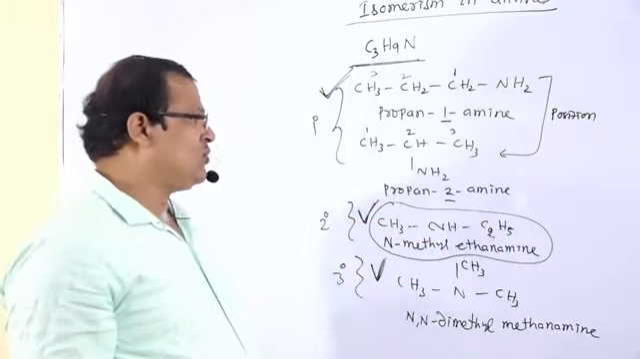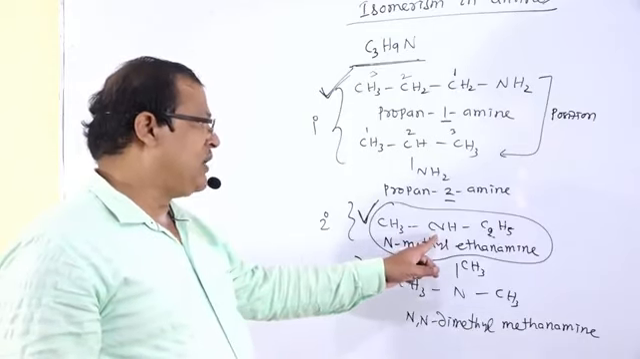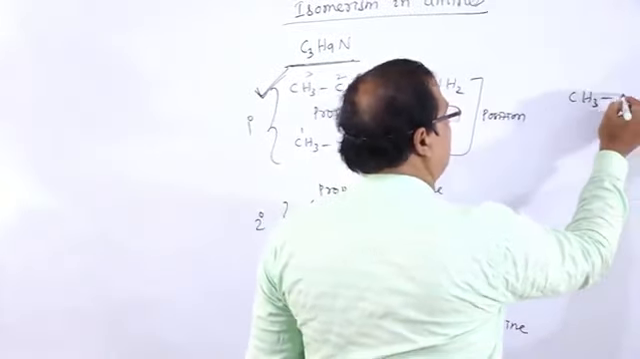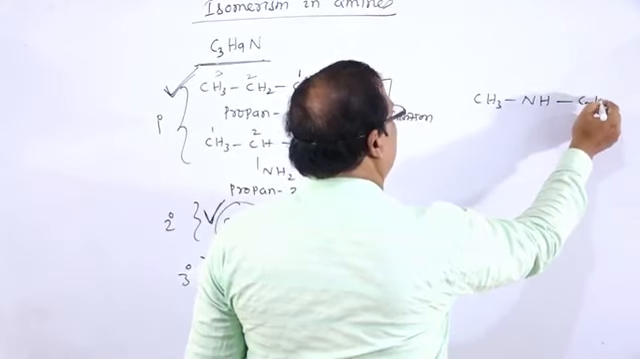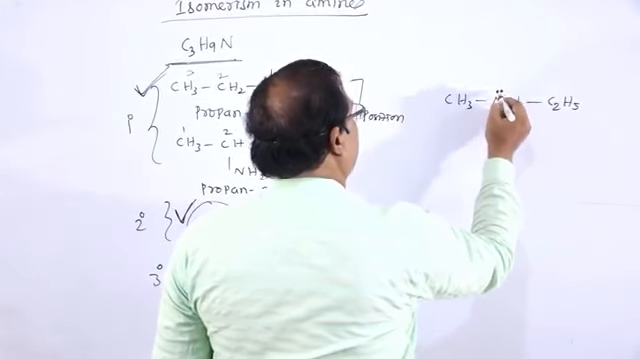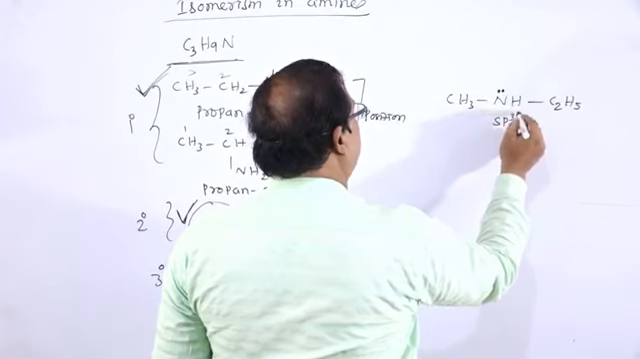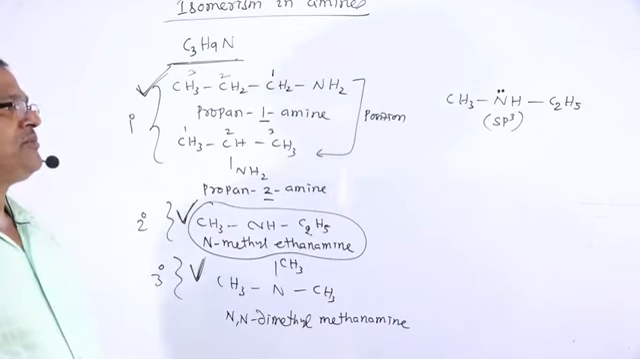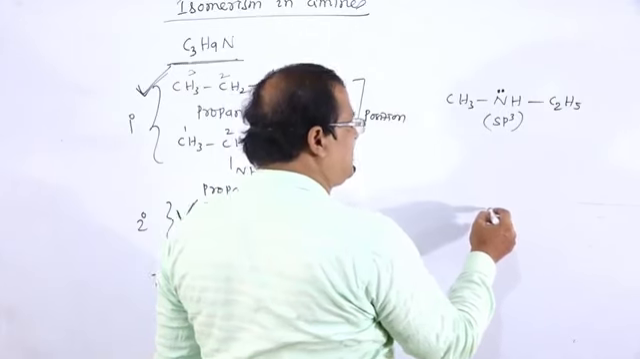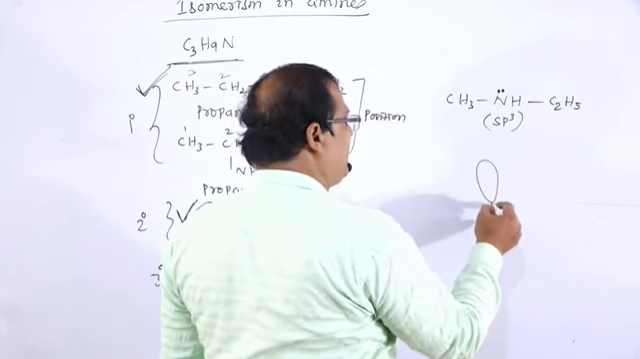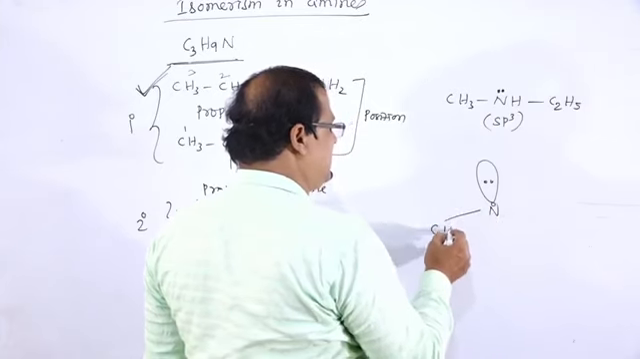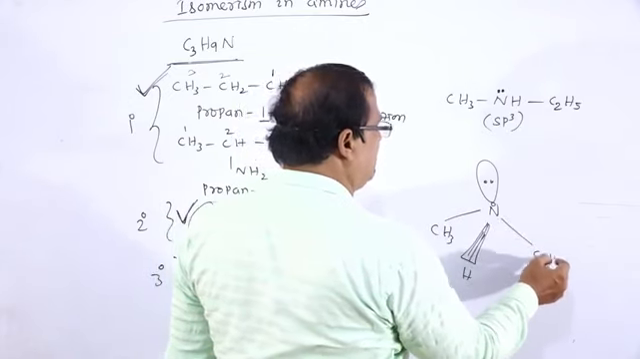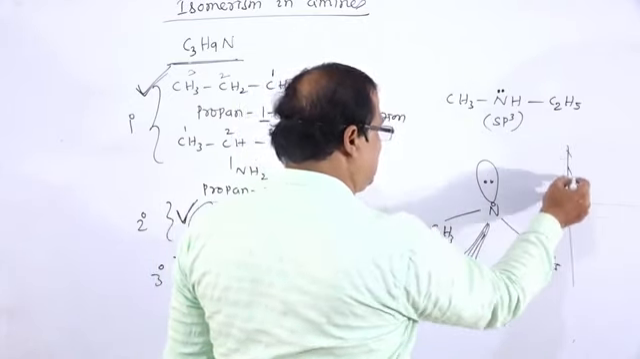This compound has the ability to show optical isomerism, because this nitrogen atom is sp3 hybridized. For example, CH3NHC2H5. The nitrogen atom that contains a lone pair of electrons is an sp3 hybridized nitrogen atom. So that is having the pyramidal structure. Nitrogen atom at the center, lone pair of electrons, CH3, H, and C2H5. So if we take the mirror.